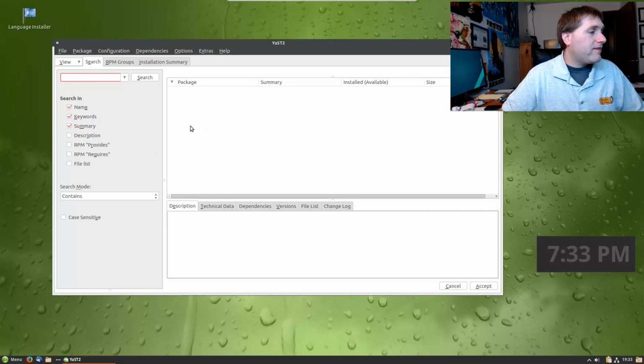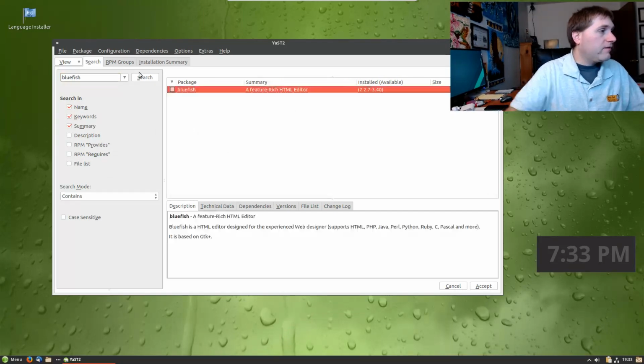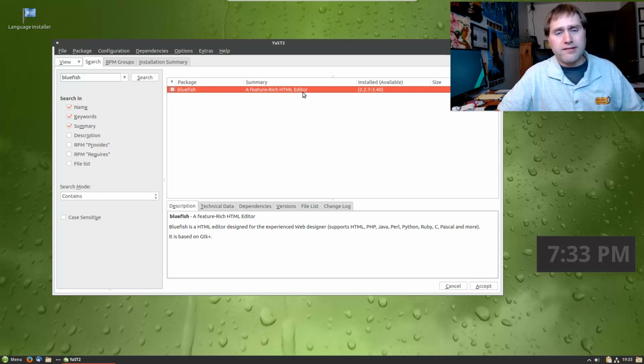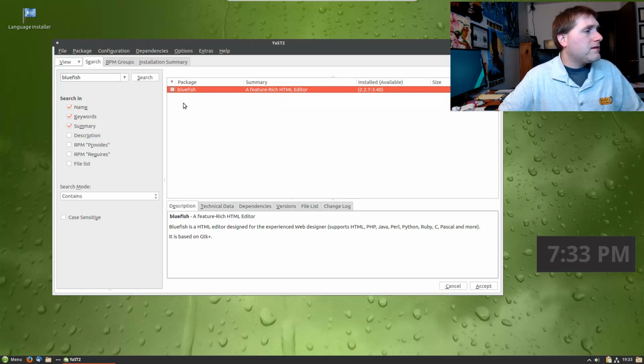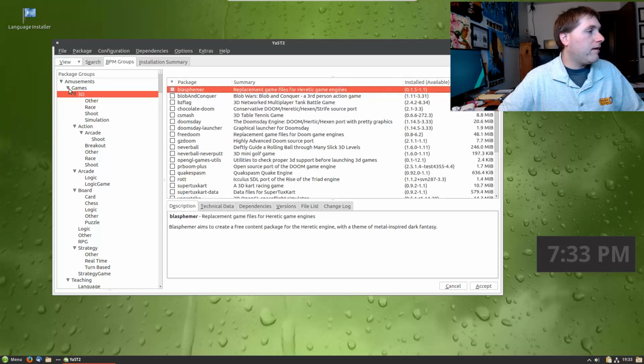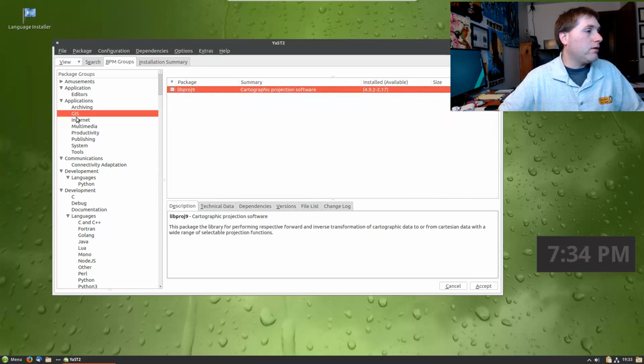The downside of this is you kind of got to know what you're looking for. So let's go ahead and do a search for Bluefish. The downside for this one and for these types of distros is we don't have a good searchable software installer. Although we do, actually. I can't say that completely. If you go over here to groups, you can search for groups and things. Amusements, there's games, there's teachings, etc. Application editors. So I guess there is actually